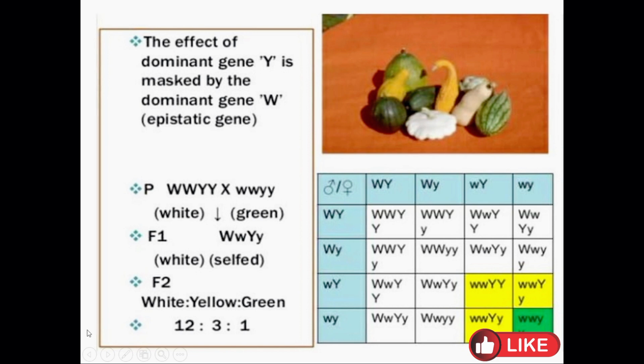For example, when we cross white Cucurbita pepo with green, we get all white because of the presence of the dominant gene W. So you know that when the W gene is present, the color is white. When the W gene is present in recessive form, it produces yellow color, and when the Y gene is also present in recessive form, it produces green. So the Mendelian ratio of 9:3:3:1 is modified into 12:3:1 in the case of dominant epistasis.